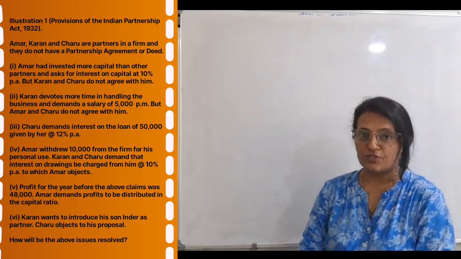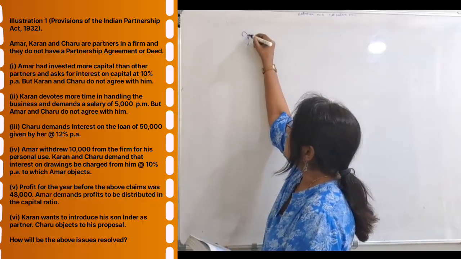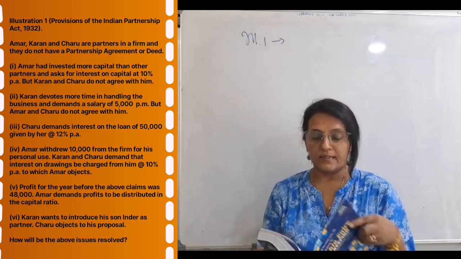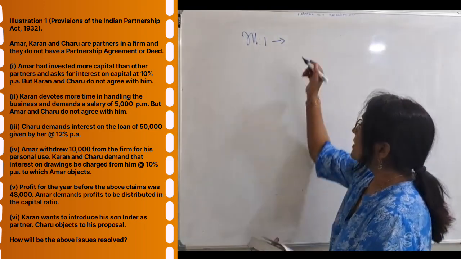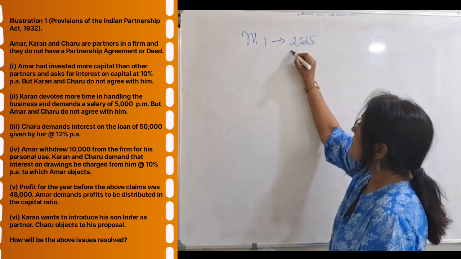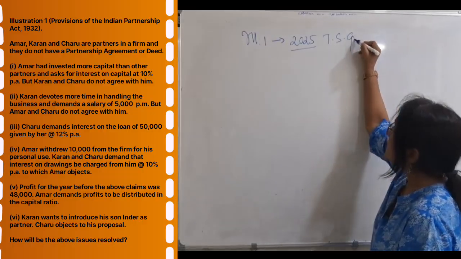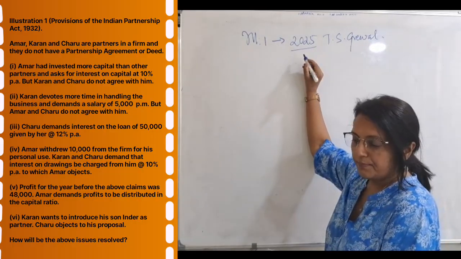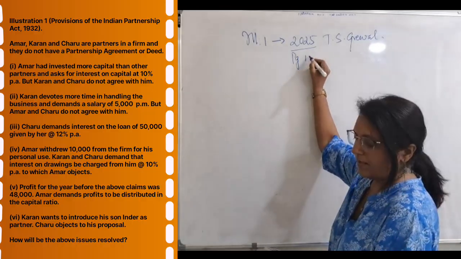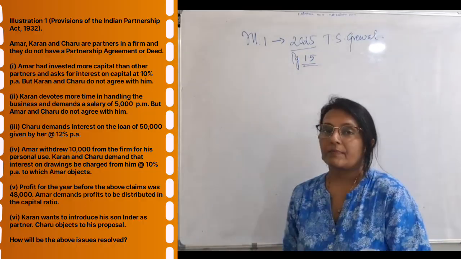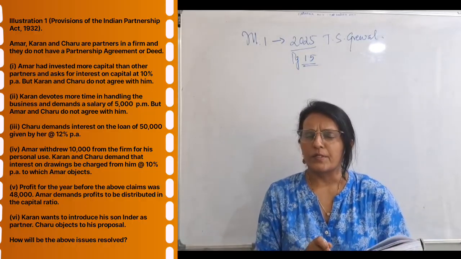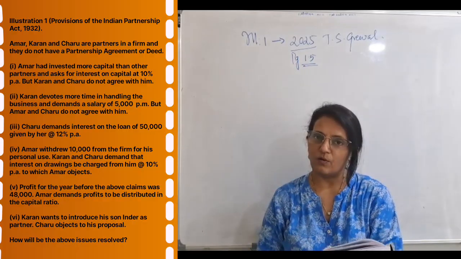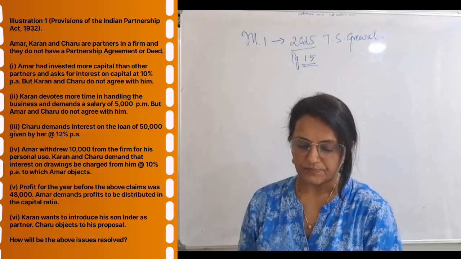Now this is the illustration 1. I am using this book, which is from the year 2025, T.S. Grewal. In this book, this is on page 1.5. Also, those who don't have this book, you can see it on the screen. The illustration is there. Accordingly, we will discuss this.